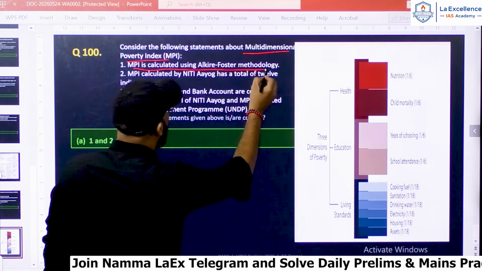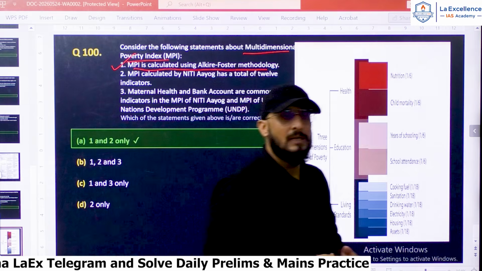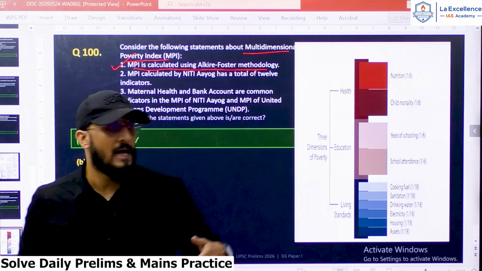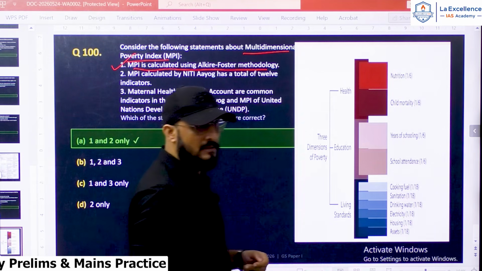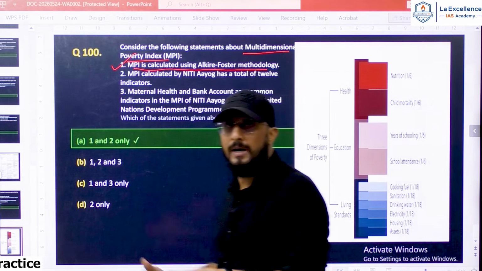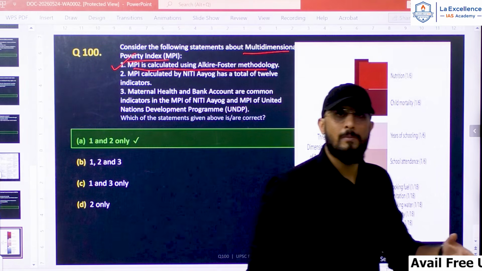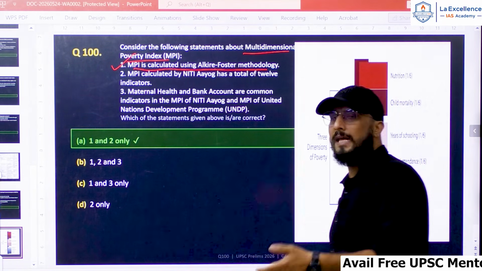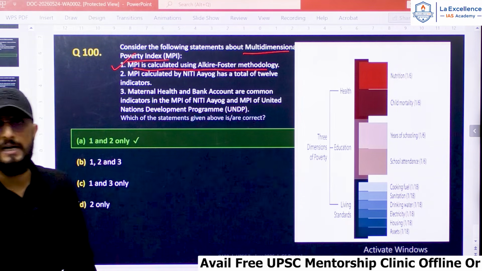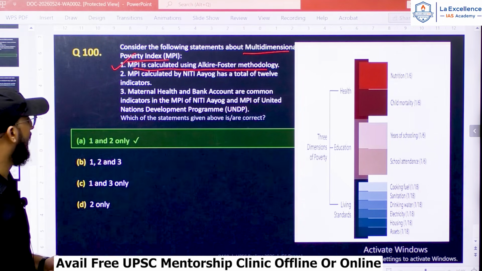MPI is calculated using the Alkire-Foster methodology, which is correct. A little deeper. See, the multidimensional poverty index is measured using a methodology developed by Sabina Alkire and James Foster. This methodology measures poverty not from one dimension but from many dimensions. It measures poverty by looking into various problems faced by people in different dimensions or different criteria. It looks at different deprivations of the people. So statement 1 is correct.